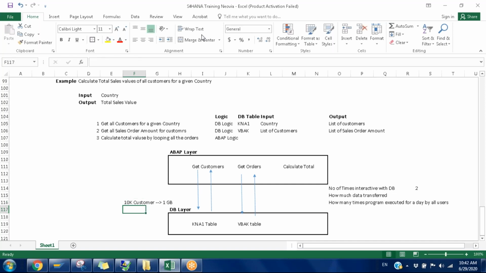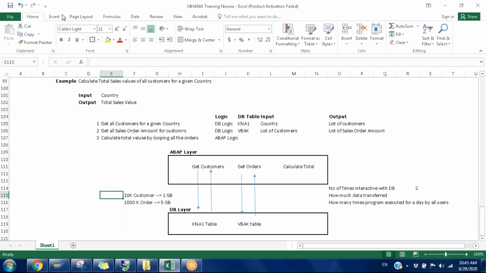And the number of sales orders for all the years for these 10K customers is going to be maybe 5 GB. Let us assume that. This is just an assumption; it may not be exact figures. For a single run, 6 GB is transferred.